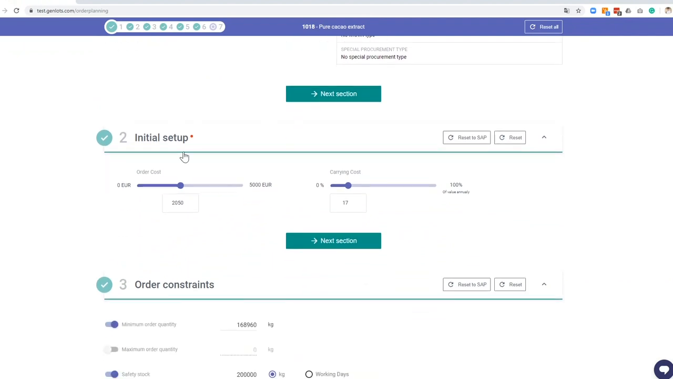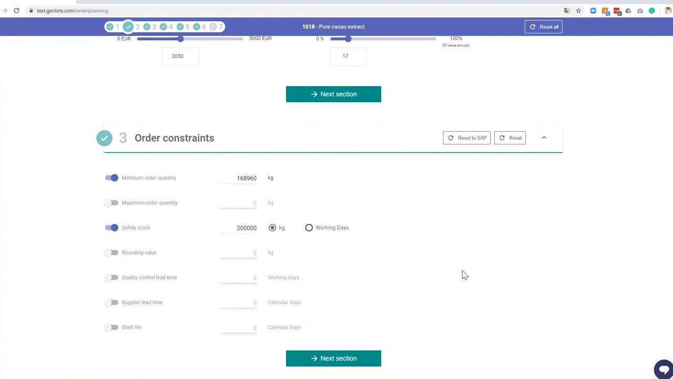We have some variables in the initial setup, which are normally not something which is stored in the ERP, such as SAP, which is the cost for each order, which is basically the cost of bringing the pure cacao extract from Colombia to your factory and what you pay for each transportation, quality control, and so on. And we have the carrying cost, which is the cost of storing this item in your inventory.